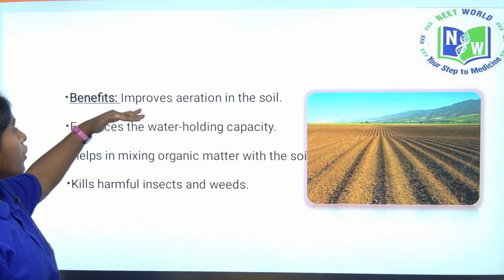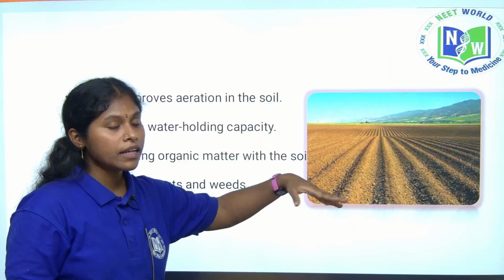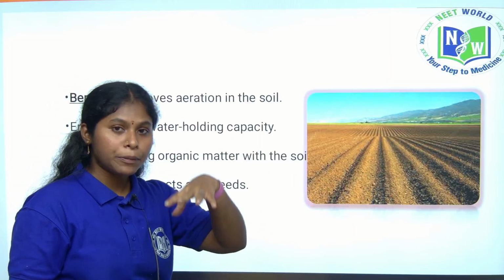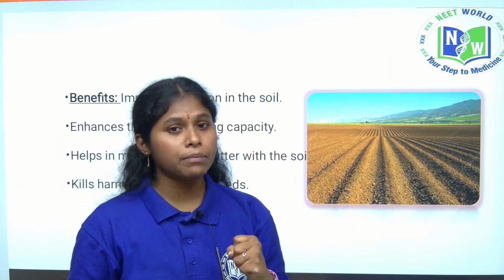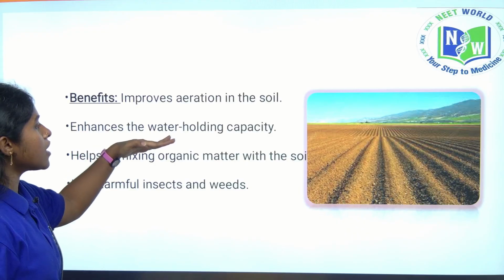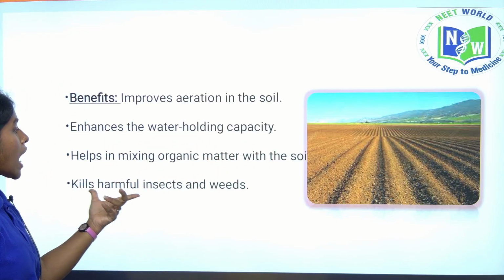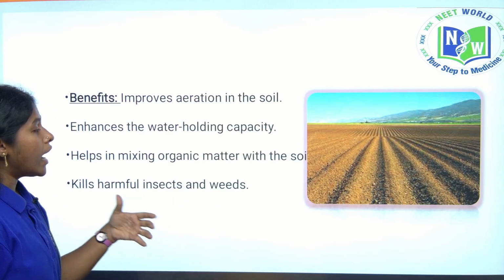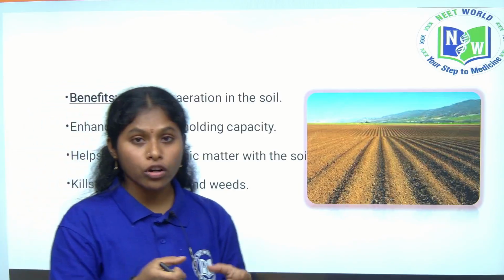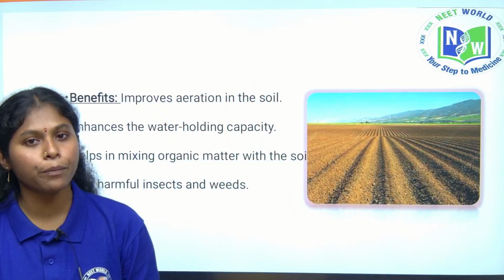Okay children, plowing improves aeration in the soil, which means when plowing is done, the roots can penetrate deep into the soil and stand firmly. It also enhances the water holding capacity. Most importantly, it kills harmful insects and weeds. It also helps mix organic matter evenly. So, plowing is a very important step.